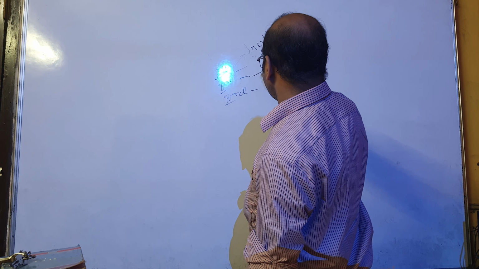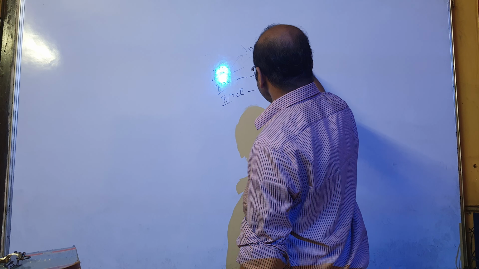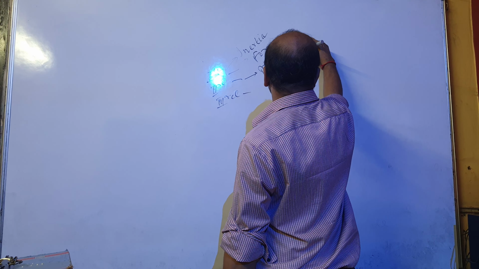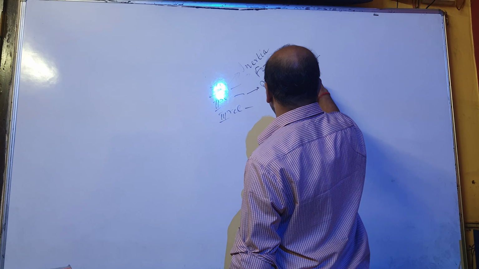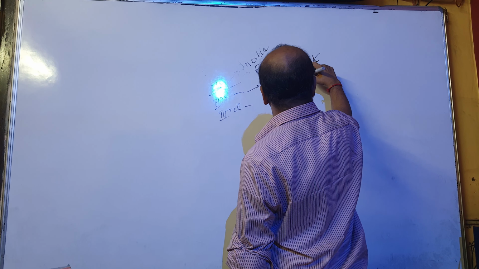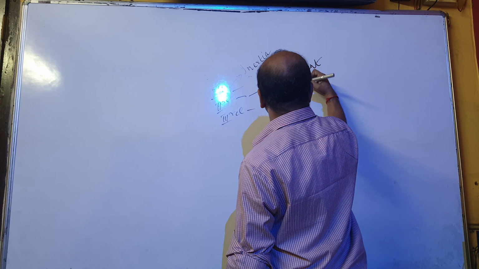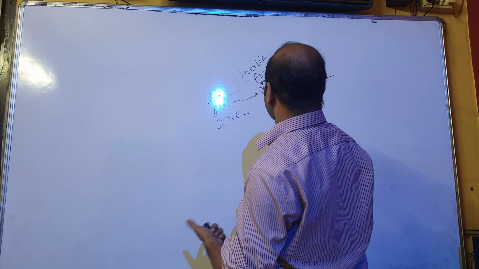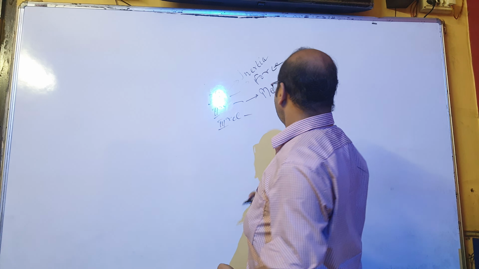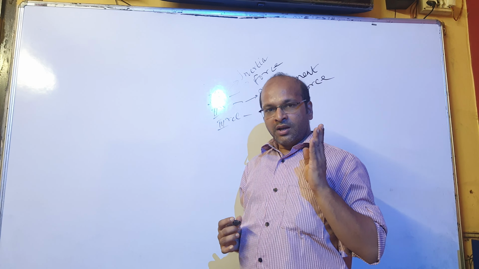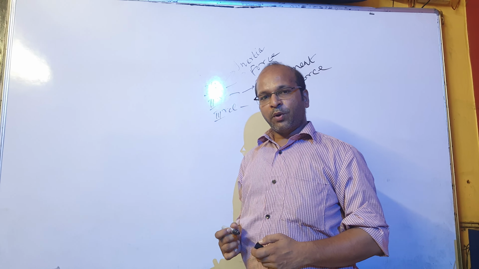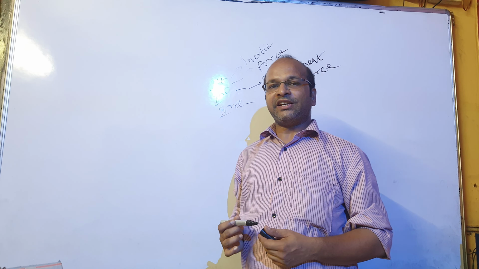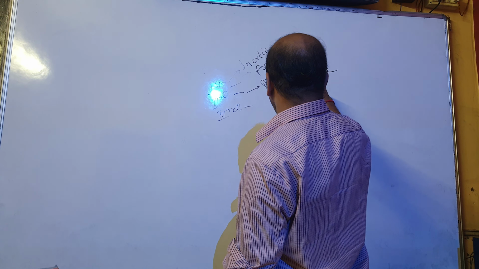Now, what do we get from Newton's second law of motion? From Newton's second law of motion, we get measurement of force. Now, what does Newton's second law of motion state? Newton's second law of motion states that the rate of change of momentum of a body is directly proportional to the applied force, and the change takes place in the direction in which the force acts. We get measurement of force.